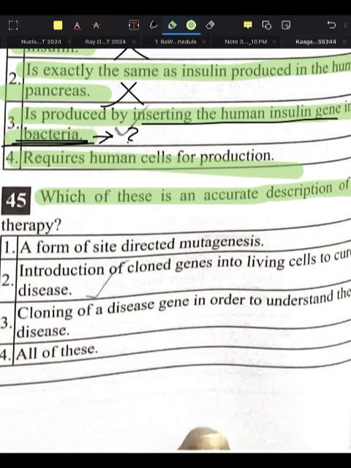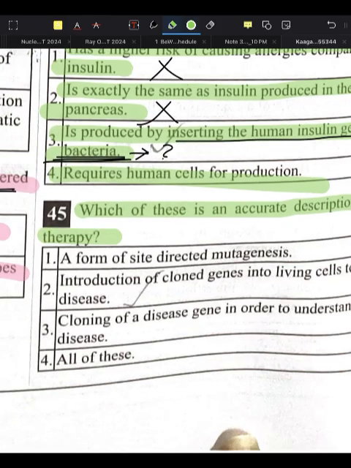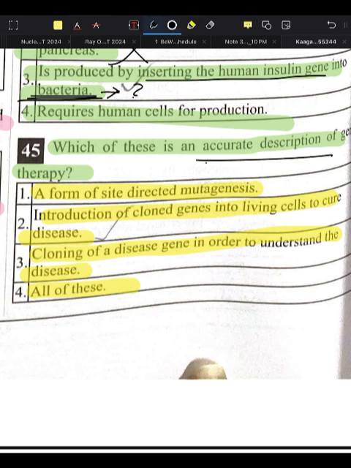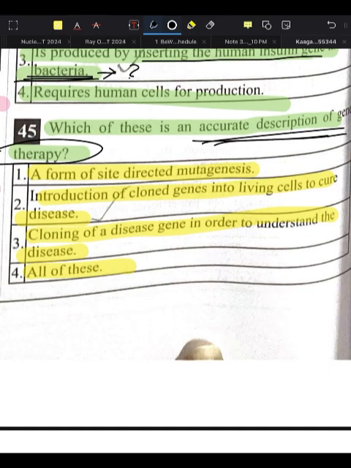Which of these is an accurate description of the gene therapy? A form of the site-directed mutagenesis, introduction of the cloned gene into the living cell to cure diseases. Cloning of the disease gene in order to understand the gene disease. Now they are saying which of these is an accurate description of gene therapy. A form of the site-directed mutagenesis. It is introduction of the cloned gene to the living cell to cure disease. Yes.